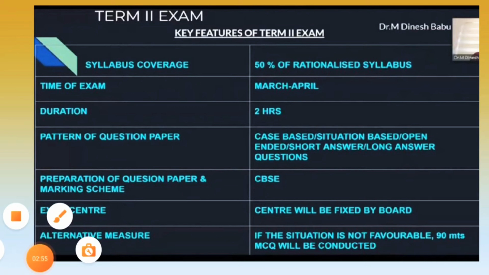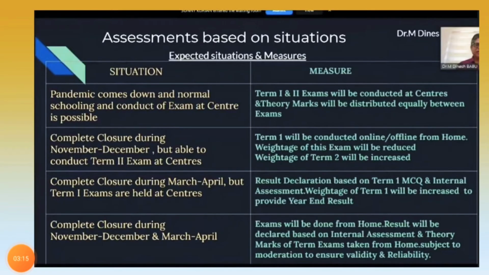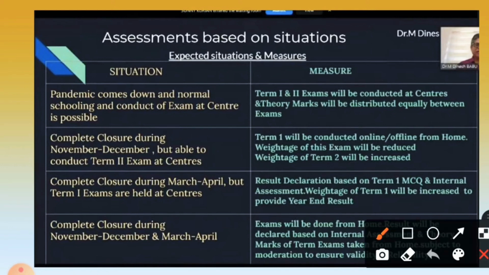Alright guys, here you can see one case study based question also given. This is taken from the topic of nutrition in human beings and hormones. An example is given of the case based stories, about a retired 69 year old man who was diagnosed with something. I am not going into the depth of it, but you can just see an example of the case based study. Further, it says the assessment will be based on the situation. It will depend on the circumstances the country or the world is going through.